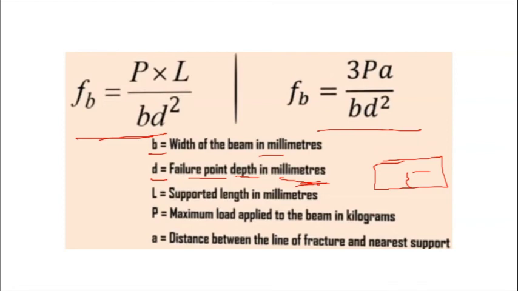And L is the length and P is the maximum load applied to the beam in kilogram, and A is the distance from the crack to the support. Okay, B and D, that is failure point depth in millimeter, from where to where, this D.